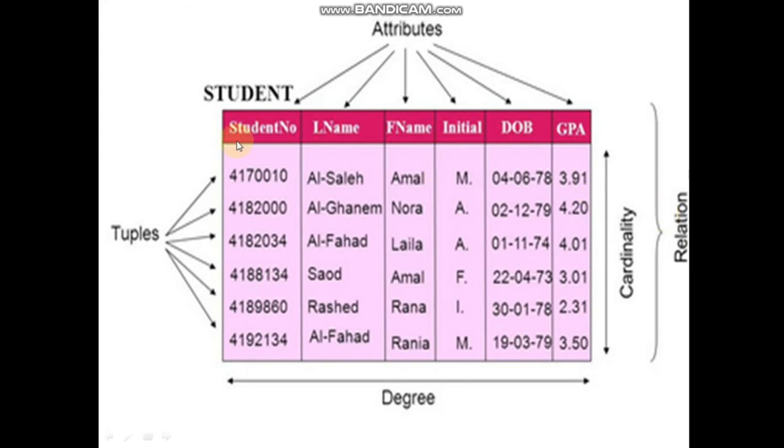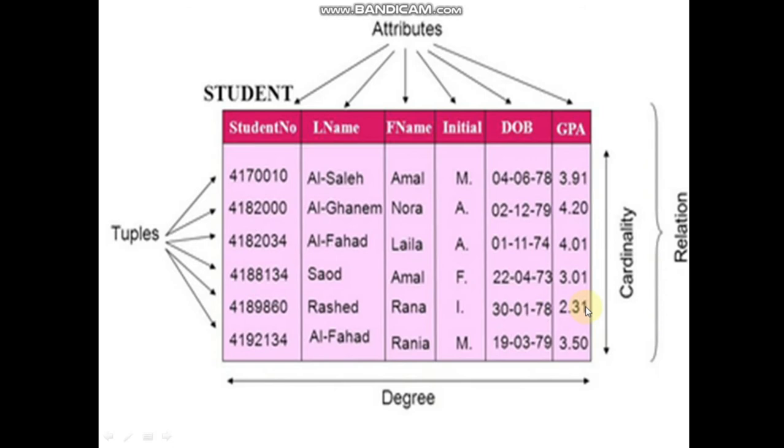Attributes, you can see here a student's number, name, last name, first name, then initial, date of birth, and CGPA. So 1 2 3 4 5 6, so the degree of this table will be 6. Now attributes, see the column names are called attributes, and the table name is students. Now tuple or record, number of records, see 1 2 3 4 5 6, so these are called tuples, or you can say records. And degree I have discussed, cardinality I have discussed, number of records.